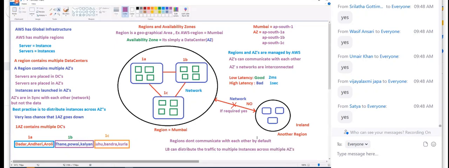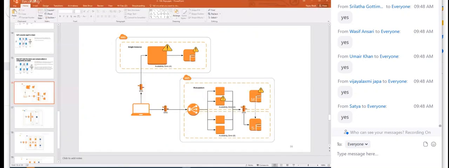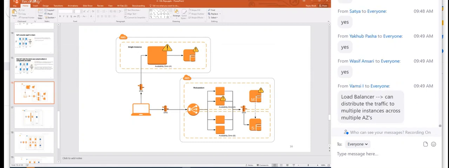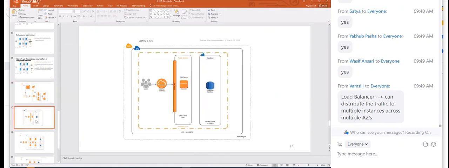Do you understand how we framed the load balancer definition? No need to learn it by heart. It's just logic. Do you agree, guys? Everyone? Super. Good.